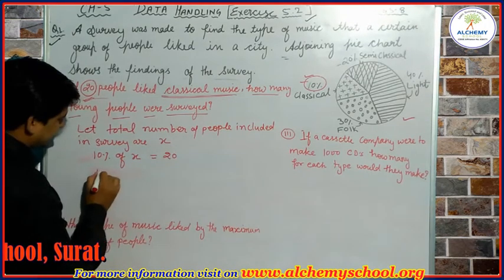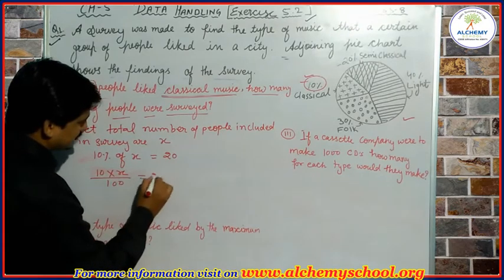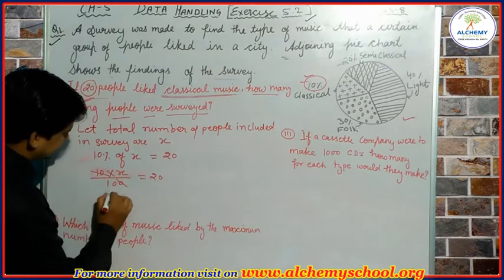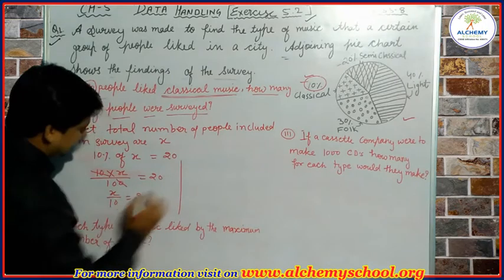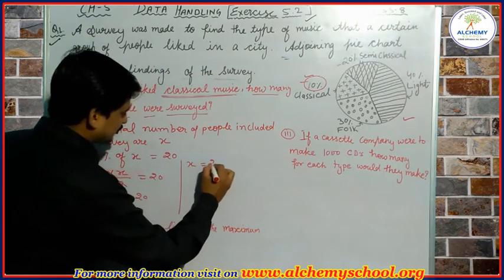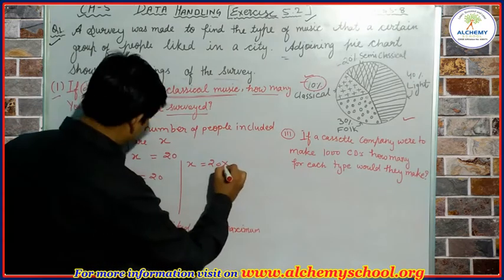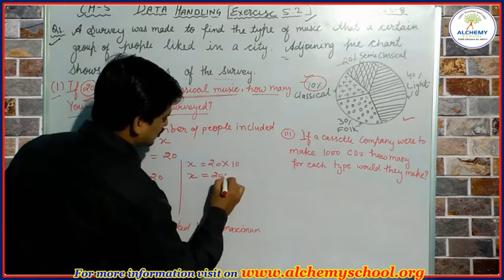Now we can write 10 into X upon 100 is equal to 20. Now 10 and 100 cancel, so X upon 10 is equal to 20. Simply, X is equal to 20, and this 10 will be taken to the other side and multiplied with 20. So X is equal to 200.